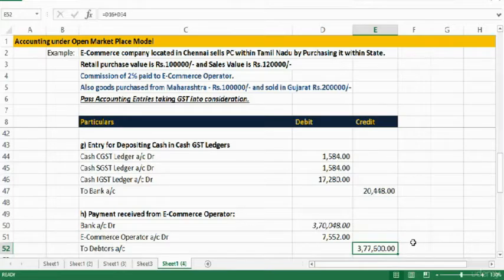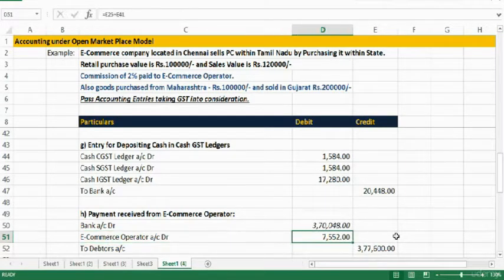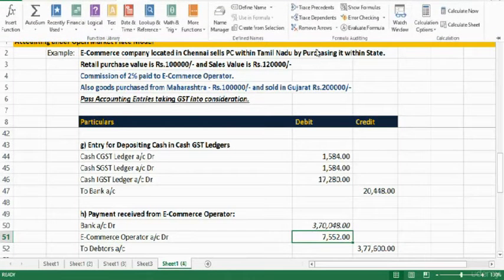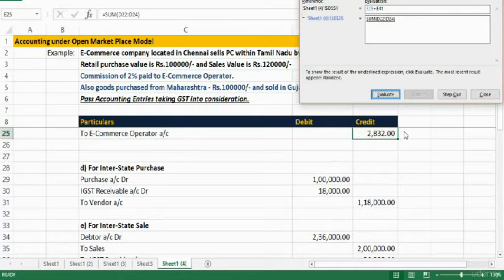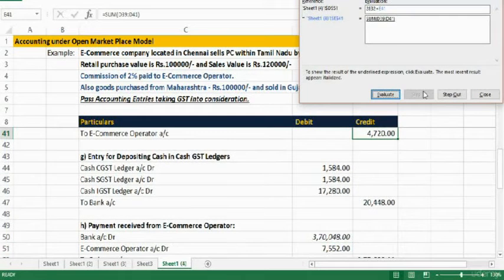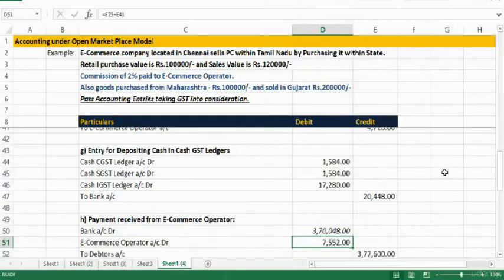It means at this stage, e-commerce operator credit or payable account will be debited. So here I have debit e-commerce operator account. How much should be debited? How do we know? Let's check. See, originally we had an obligation of 2,832 to e-commerce operator, that is 2% commission on intrastate sale. So he will deduct this money when he remits back. Similarly, we also have an obligation of 4,720 to e-commerce operator on interstate sale. So these two put together works out to 7,552.